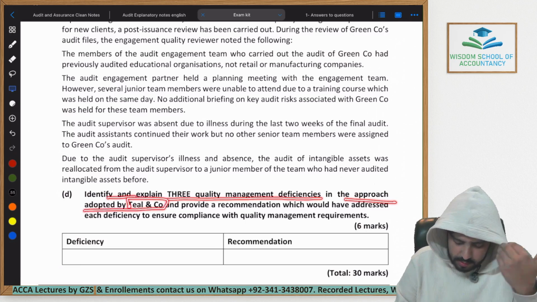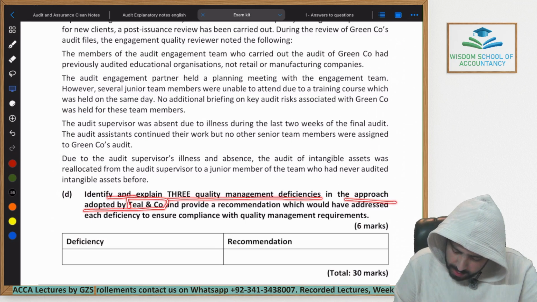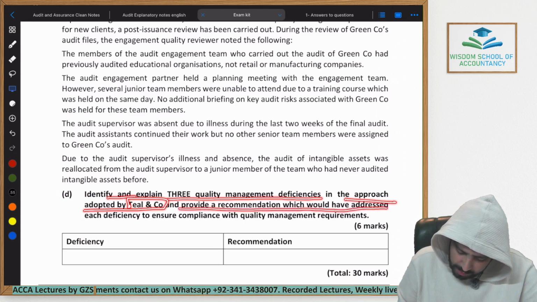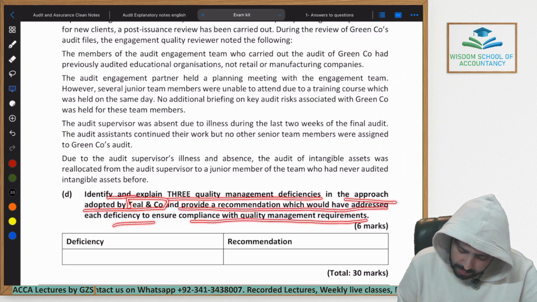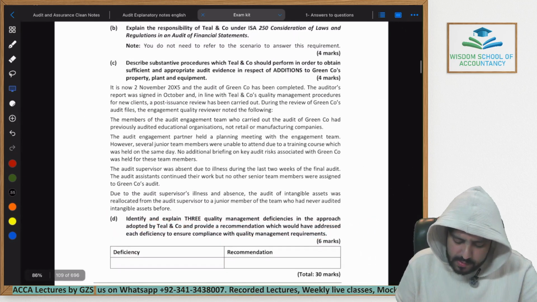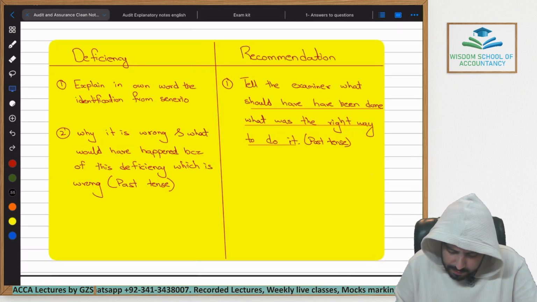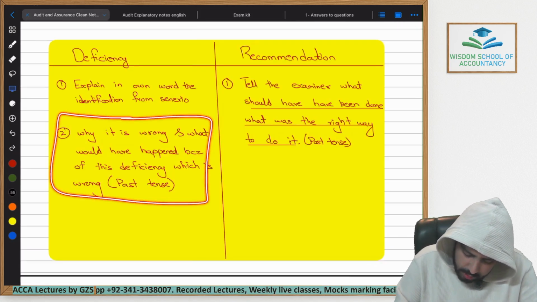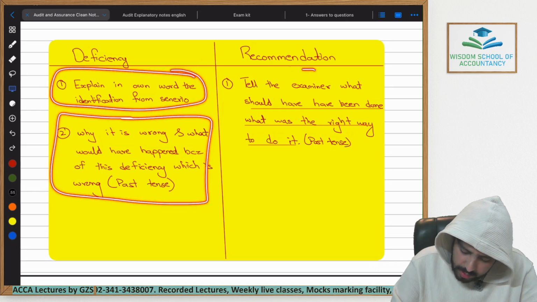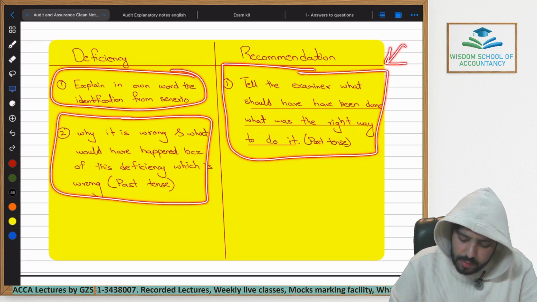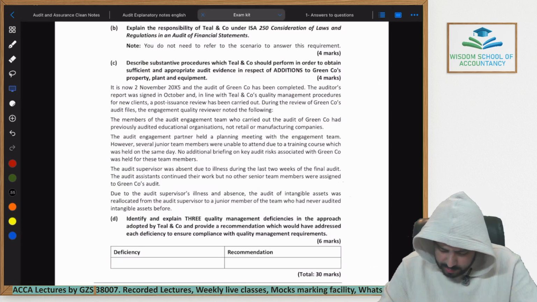Teal and Corporation is our firm, the firm we are in. And provide a recommendation which should have addressed each deficiency to ensure compliance with quality management requirements. So, in essence, your answer would be to identify the deficiencies, explain them in the same way which I have told you, and then give an appropriate recommendation of what was the right way to do something. Let's read the question now.